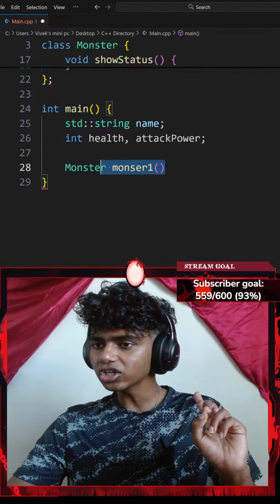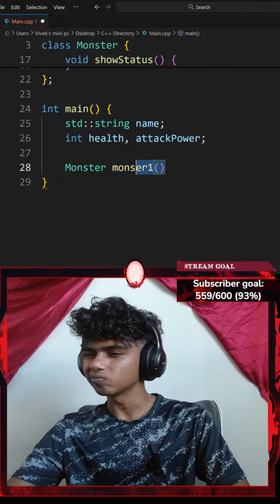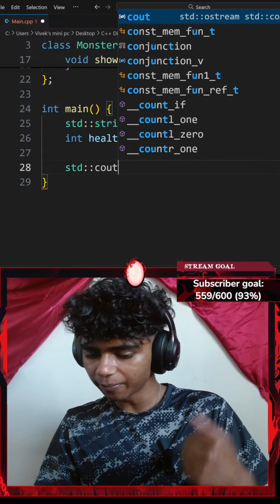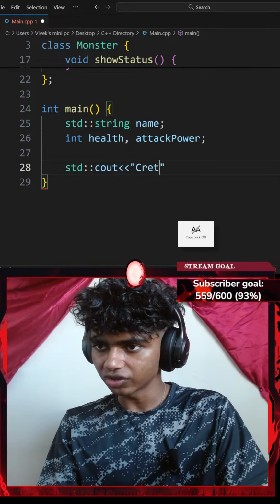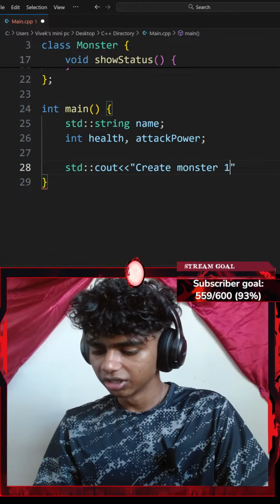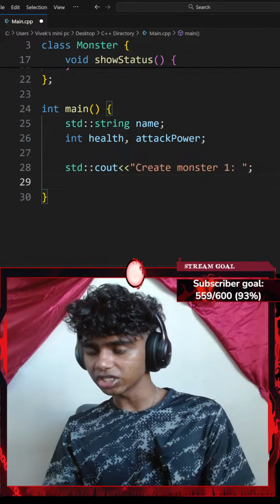Okay, and then I could go ahead and create two objects. Oh, that actually makes sense. Okay, let's go with a standard console output with an insertion operator. Let's say something like "create monster1". Okay, so I gotta create a monster1. I'll end that with a semicolon, and then I'll go with an insertion operator.